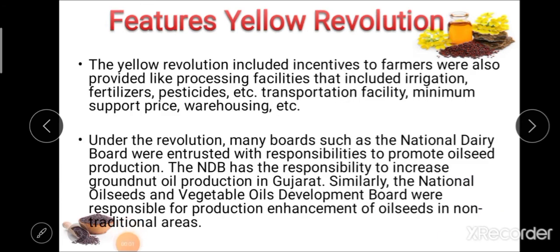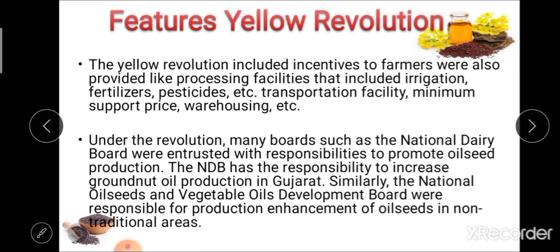Next point, the features of the Yellow Revolution. The revolution included incentives to the farmers. Farmers were provided with processing facilities that include irrigation, fertilizer, etc., then transportation facilities, minimum support price, and warehousing facilities.